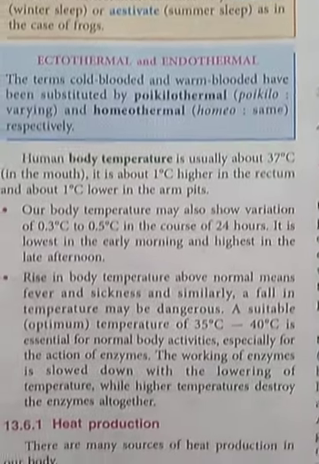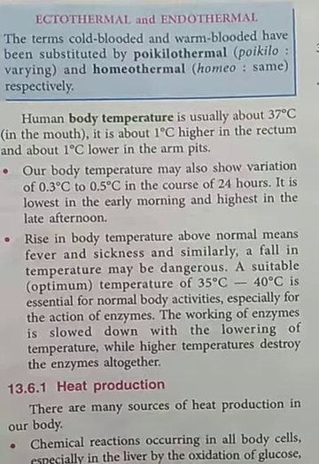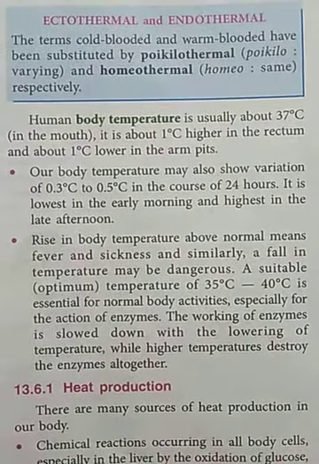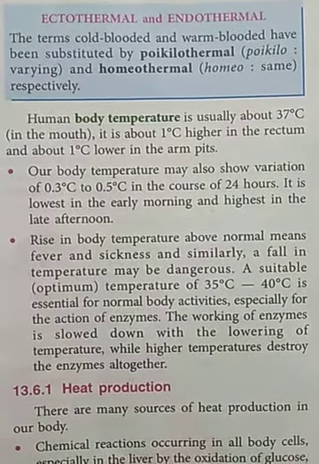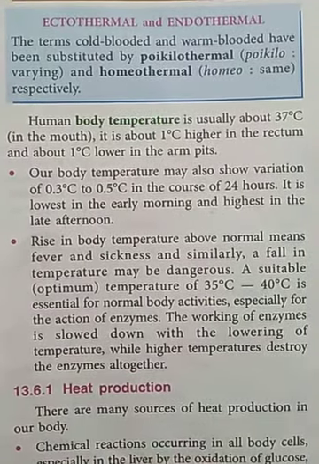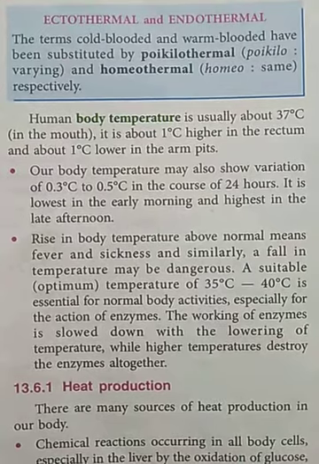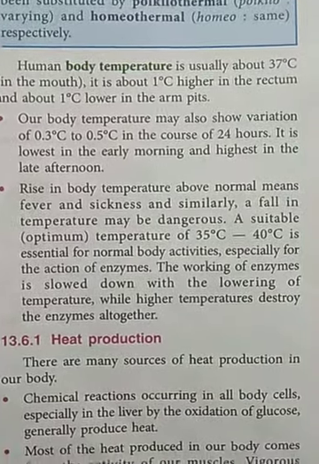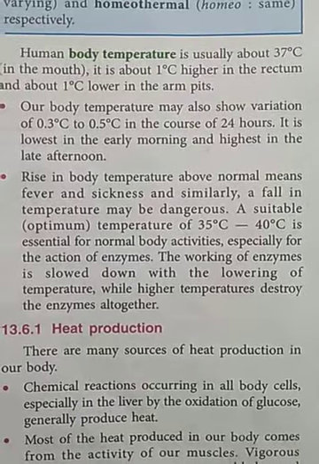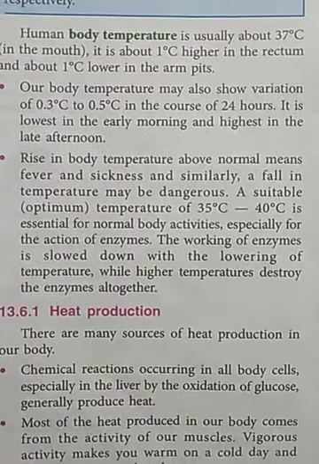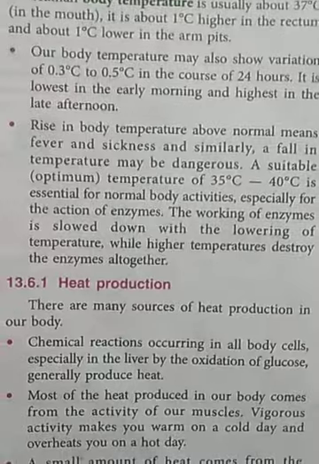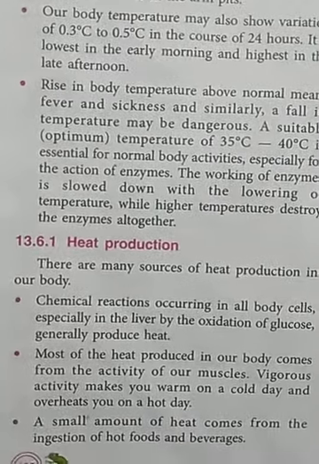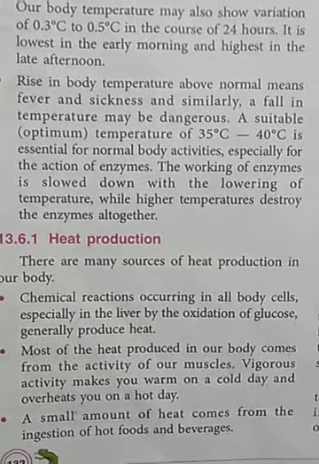Now students, we will discuss how this heat is produced in our body. There are many sources of heat production in our body. First one is chemical reactions occurring in all body cells, especially in the liver, by the oxidation of glucose, because we know that by the oxidation of glucose a lot of heat is produced in our body. So this is the chief source of heat production in our body.